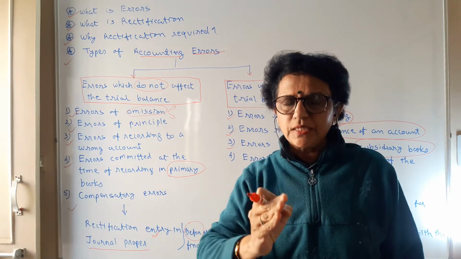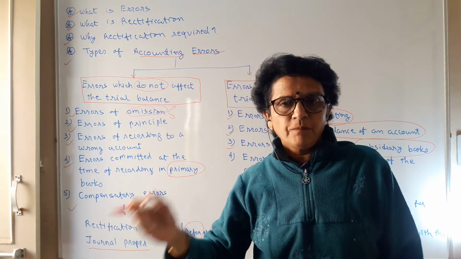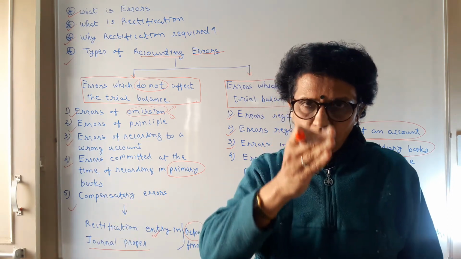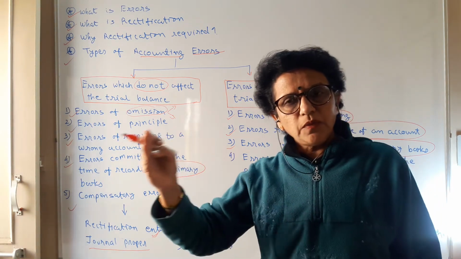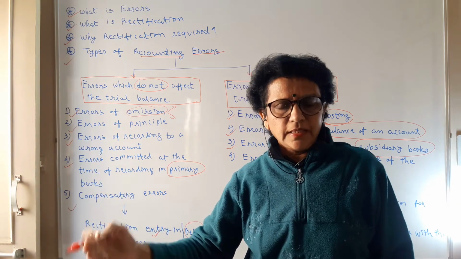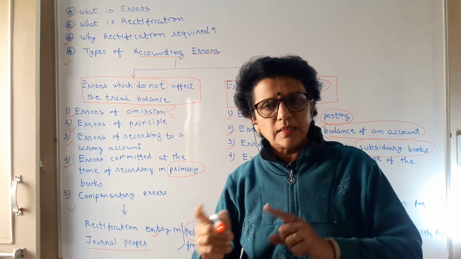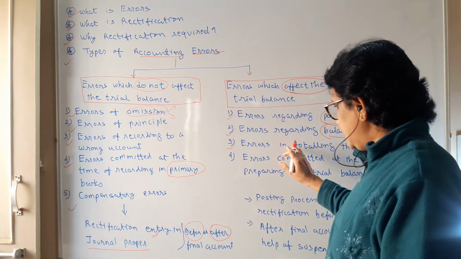Ultimately, the cash sales and the credit sales go to the sales account. So when you have done a wrong total of the sales book, the wrong total will go to the sales account with a wrong figure. And that's why the imbalance arises and the two legs of the trial balance do not tally.